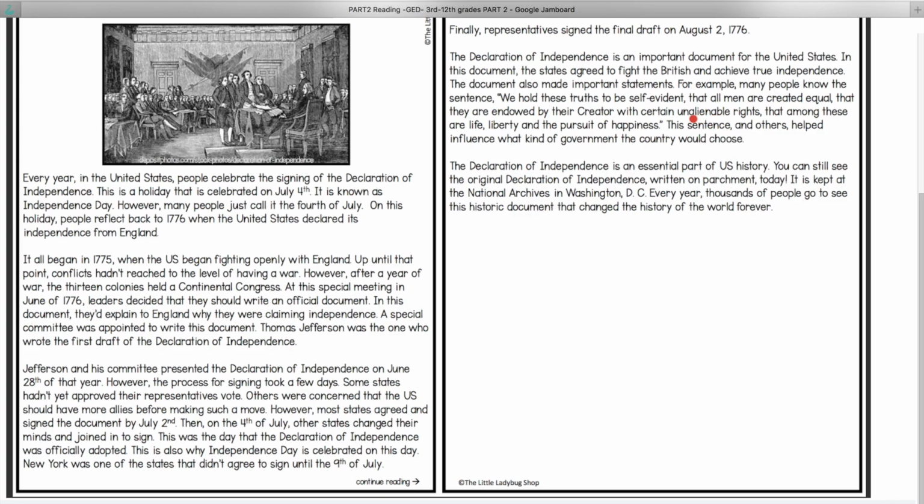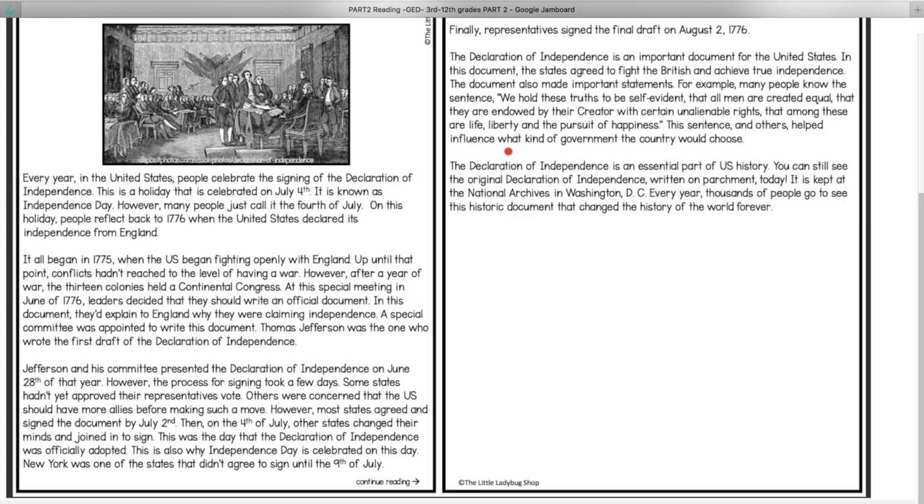Unalienable. Without argument. Absolute. Completely. These are rights that you can't take away. It's just something that everybody has, and they cannot be taken away. Unalienable. That among these are life, liberty, and the pursuit of happiness. To look for happiness is to pursue.